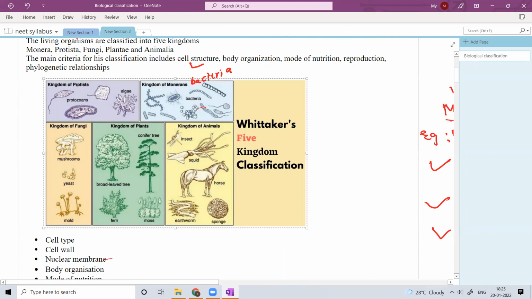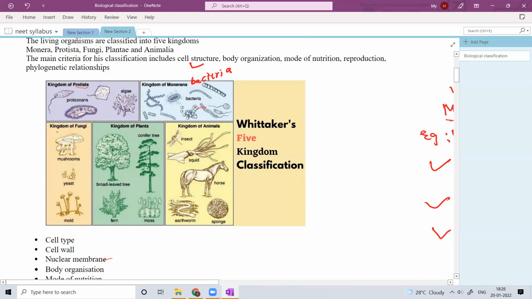Kingdom Protista contains unicellular eukaryotes, which have a nuclear membrane, but all are single cellular. Body organization is at the single cell level. Mode of nutrition: some are autotrophs and some are heterotrophs.